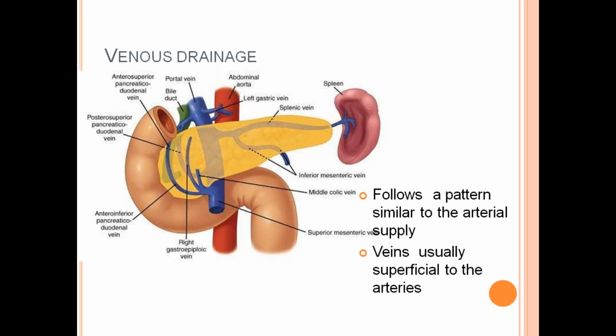Venous drainage follows the arterial pattern. Veins are usually superficial to the arteries. This is the venous drainage. Portal vein, superior mesenteric vein. Here it forms the portal vein, below the neck. Right gastroepiploic, middle colic vein, anterior and posterior pancreaticoduodenal veins, splenic vein.